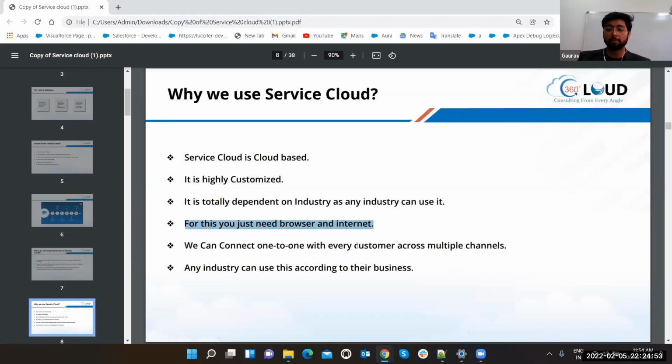Yes, on multiple channels, we can get the queries and put them on one sheet. Any industry can use this according to their business. Yes, it is totally dependent on the business.